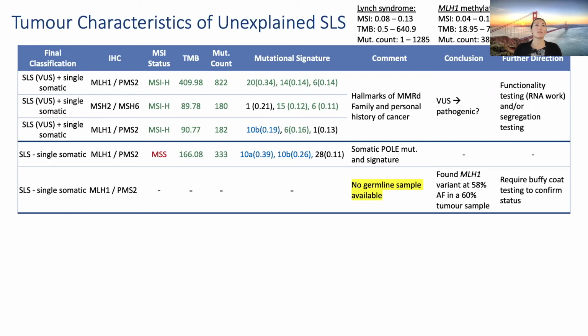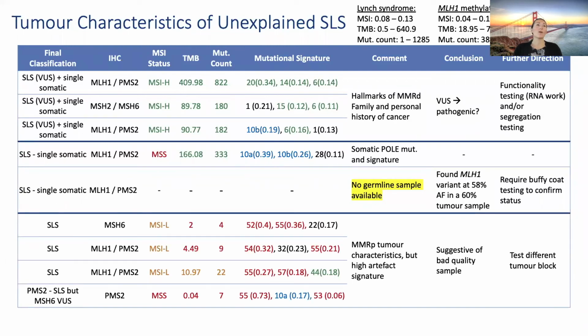The second single somatic case, unfortunately, we did not have a germline sample available, but we did find, fitting with the loss of pattern, an MLH1 variant with a 58% allele frequency and a 60% tumor cellularity sample. But to confirm if this is in fact a somatic or germline variant, we would need to test the buffy coats. So the last four samples all show hallmarks of MMR-deficient tumors, which we can confirm when we look at